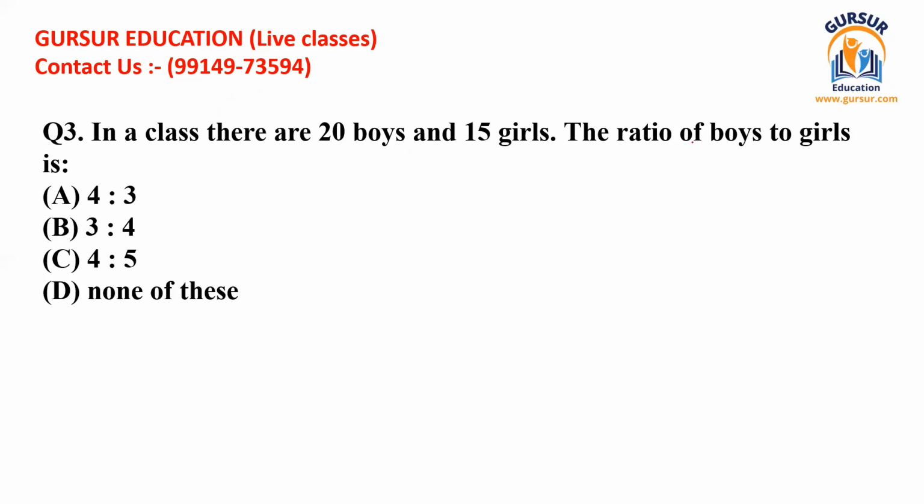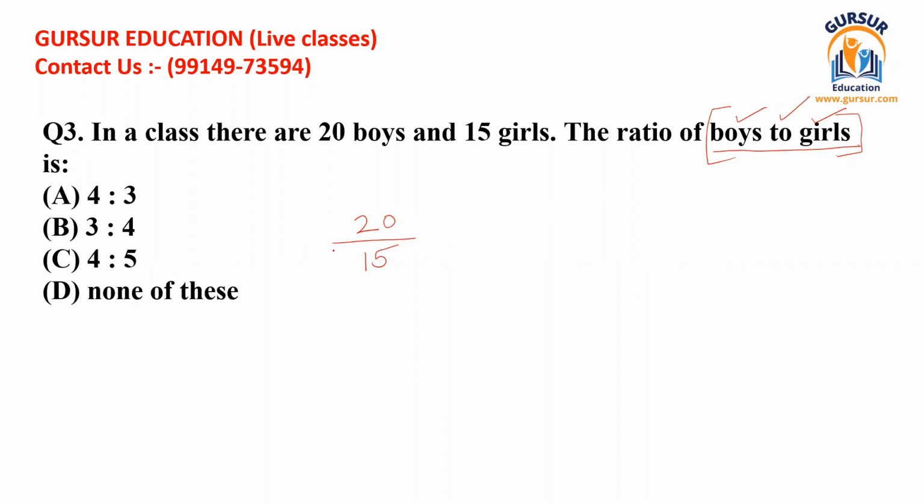Why have I posted this question? Just to make your concepts very clear. You can see it is written boys to girls. Just read this line. That means boys should be at the numerator, the line stands for division, and girls should be at the denominator. So boys at the numerator, this is 20, then the divisor line, then girls at the denominator, this is 15. So this is the ratio of boys to girls.